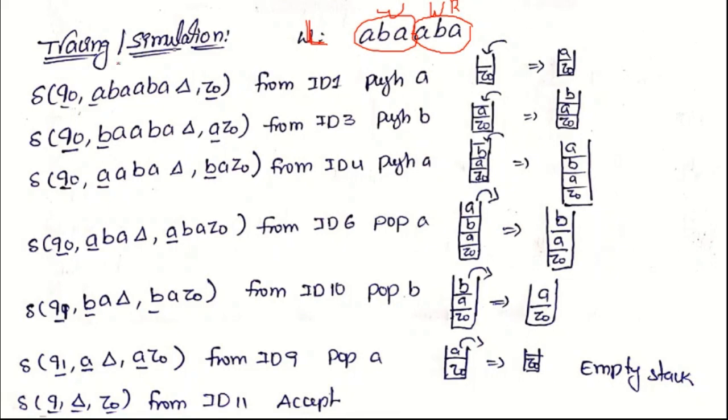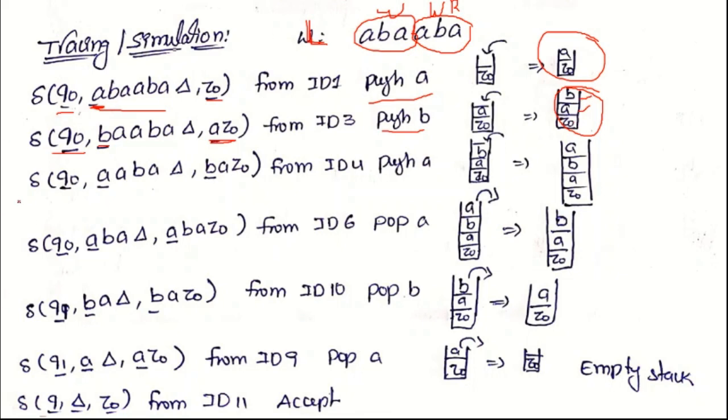Now we observe how to perform the simulation or tracing for this particular string. From the initial state the total string is ABA. Currently input is A and top of the stack is Z0, which is in the form of some ID1: Q0, input A, top of the stack Z0, then perform the push operation. That's why A will be pushed into the stack. In the same way, current state is Q0, input is B and top of the stack is A, then perform the push operation. So the stack contains B, A. Previously A, now we are pushing B into the stack, that's why BA.